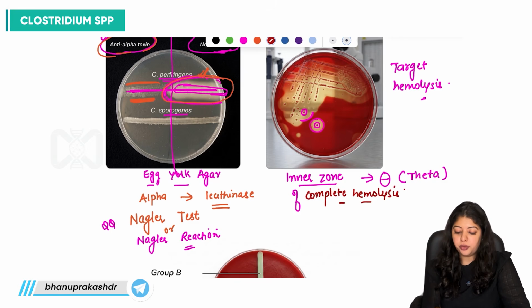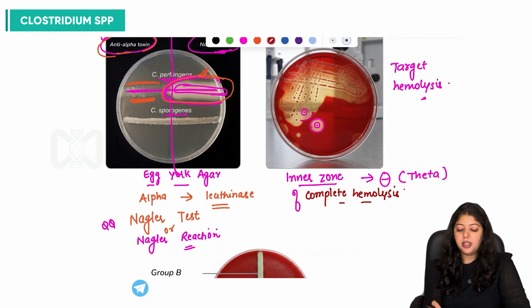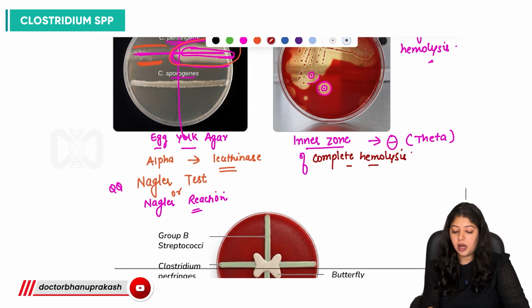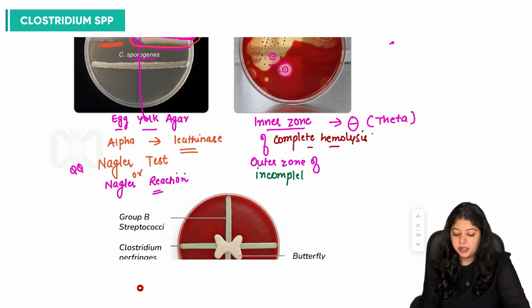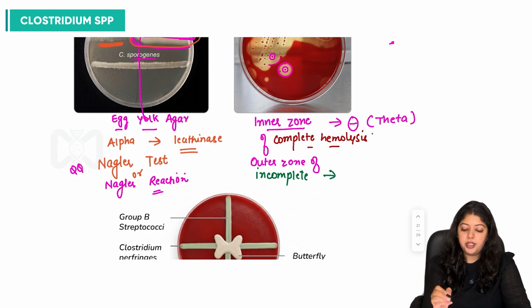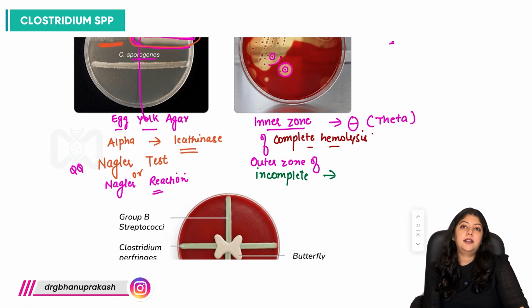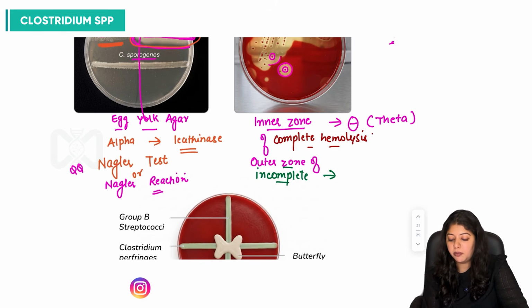Can we appreciate the inner zone as clearer than the outer zone? The outer zone of incomplete hemolysis is because of alpha toxin, which, as we have already discussed, has lecithinase activity and is also hemolytic.